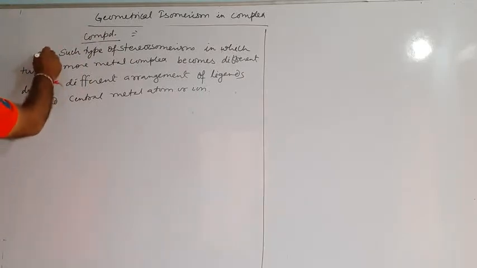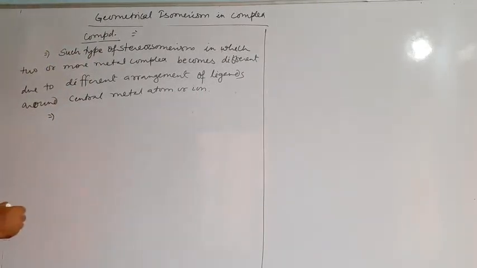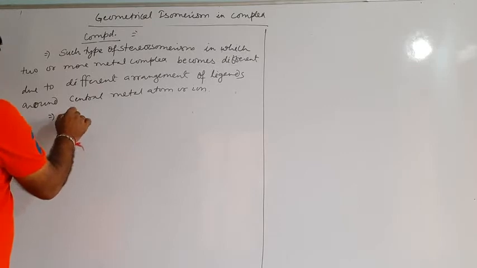Geometrical isomers differ in their physical and chemical properties.